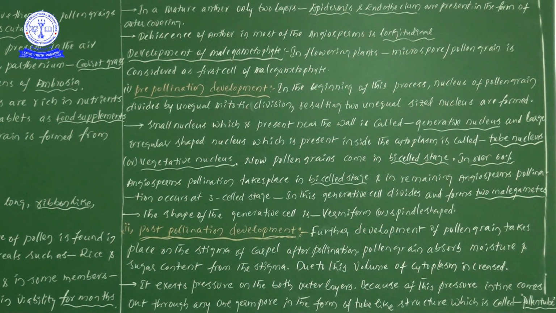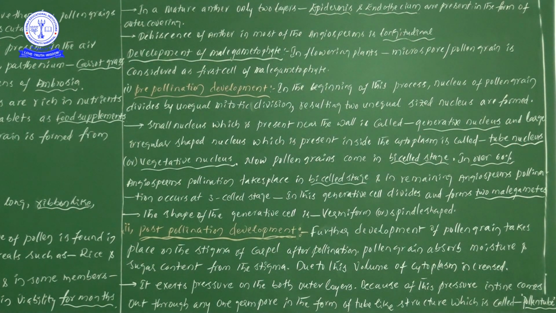Next, continuing the information on the generative nucleus: the generative cell is a small nucleus, and it is present in the cytoplasm of the large nucleus, the vegetative nucleus or tube nucleus. That information we have learned in our textbook, but the new point is that the vegetative nucleus is also known as the tube nucleus.